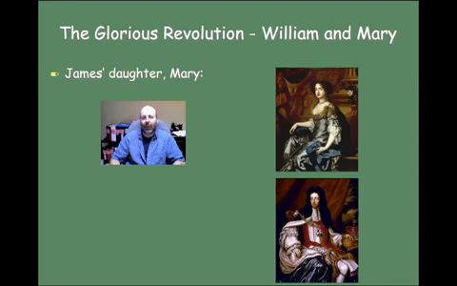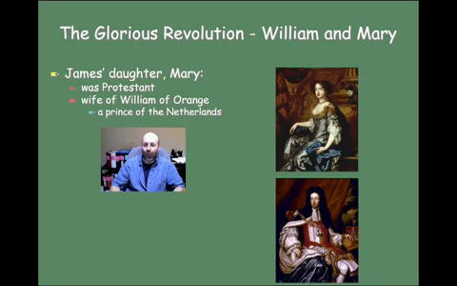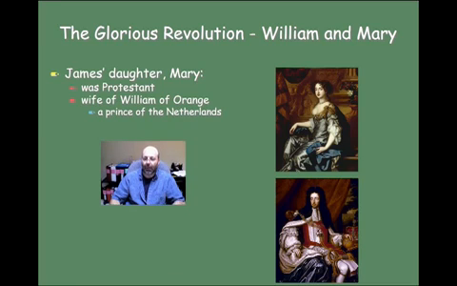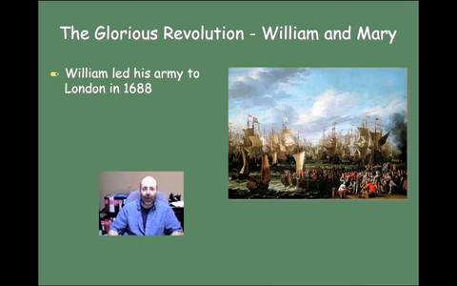All right, so you get what's called the Glorious Revolution. In this case, James's daughter, Mary, was actually a Protestant, and she was the wife of William of Orange, who was a prince in the Netherlands. Here's a picture of both Mary and William of Orange. And so Parliament essentially invited William and Mary to overthrow James for the sake of Protestantism. So they invited them to come back to England and rule, and that way they could eliminate James and not be afraid of becoming a Catholic nation.